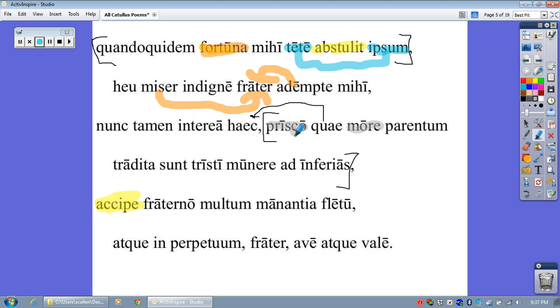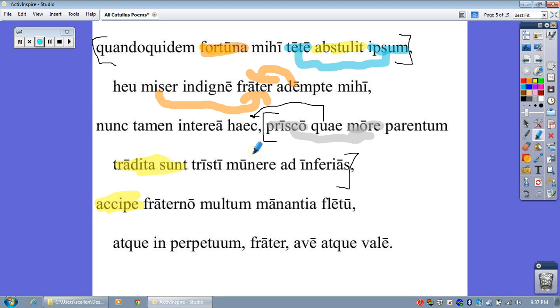Prisco describes more. Okay. Now we have the word parentum, so something about parents, maybe. What is the verb inside this clause? Well, we're coming up to it right here. Tradita sunt. That is the main verb of the clause, not of the sentence, but of the clause.